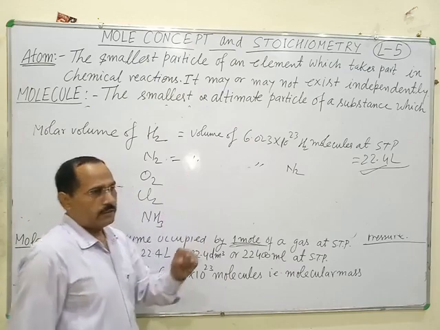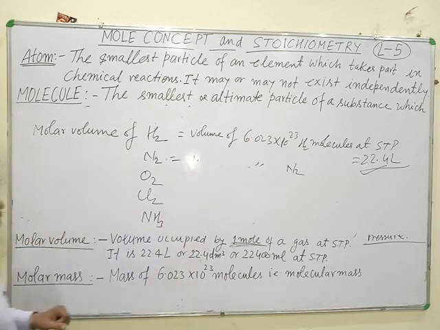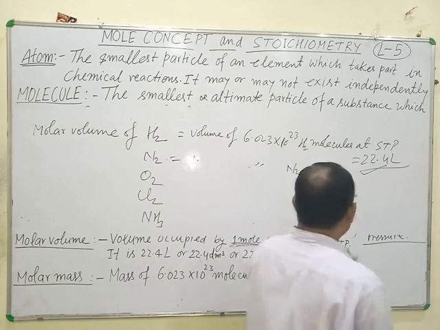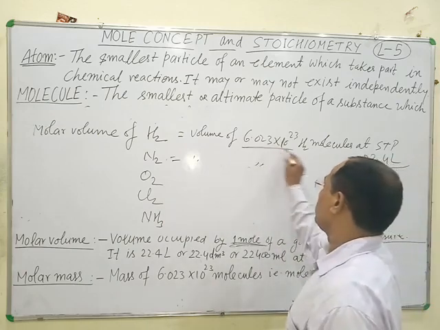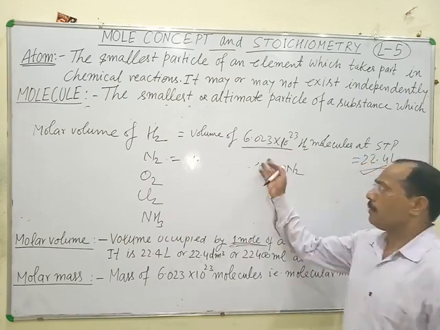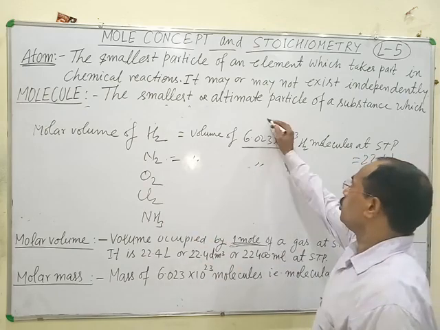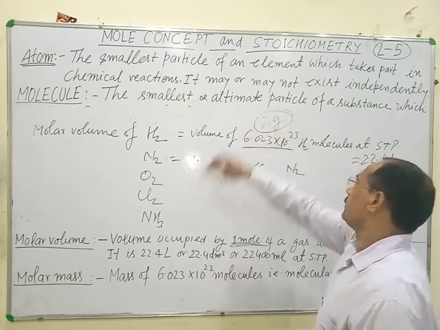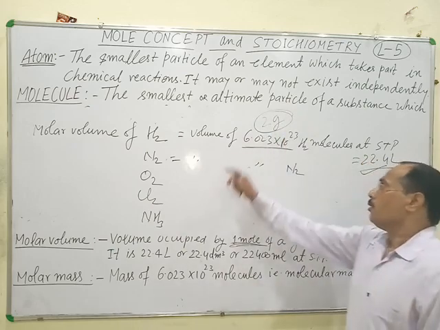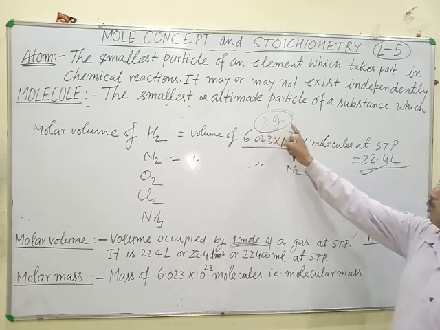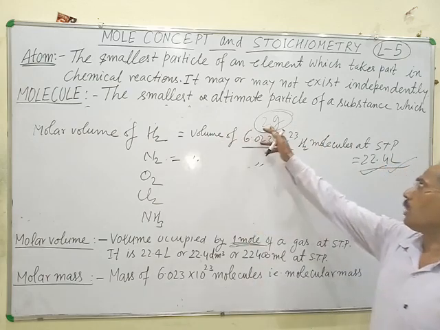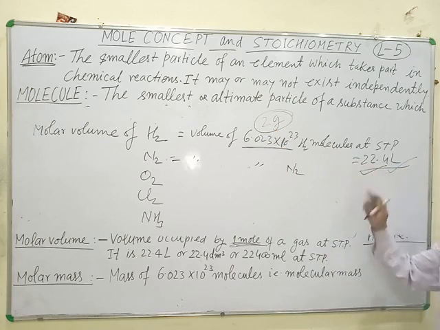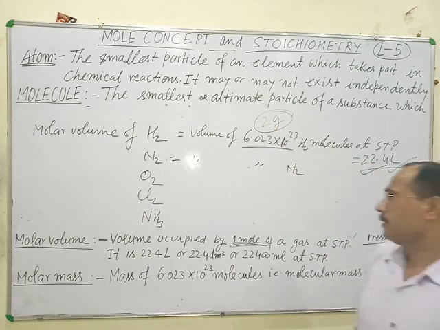It also explains the total mass and volume relation. It means the mass of Avogadro number of hydrogen molecules is 2 grams. It means the volume of 2 grams of hydrogen molecule at STP is equal to 22.4 liter.